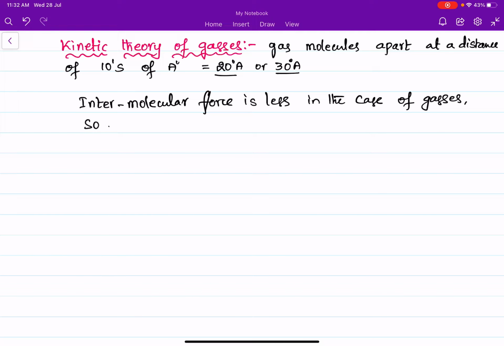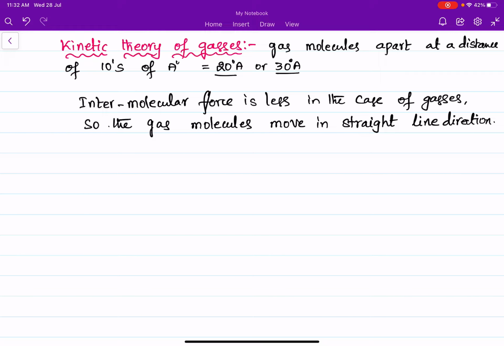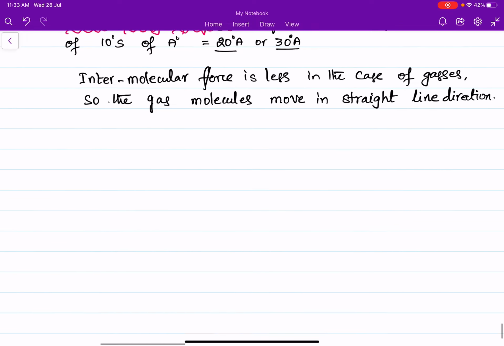So the gas molecules move in a straight line direction, like this. When they are moving in a straight line direction, they may go and collide with other molecules or walls of the vessel. So the collisions occur in the process of the gas molecules moving.